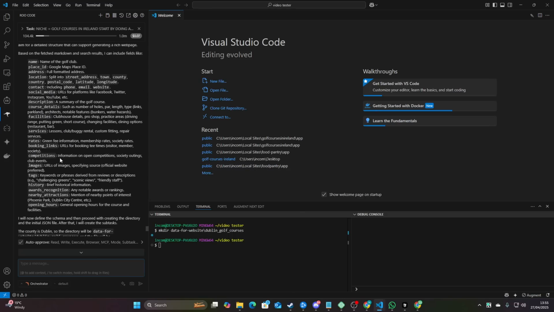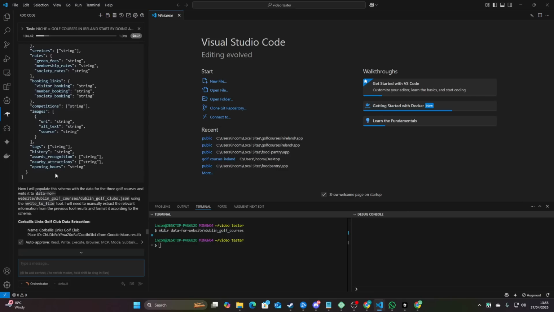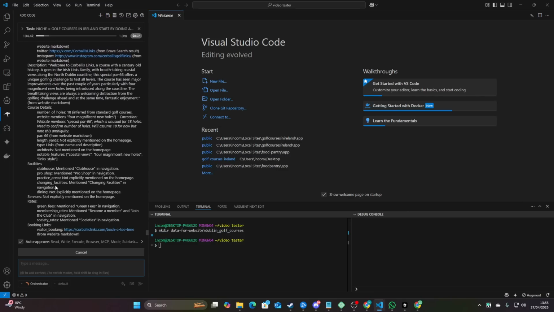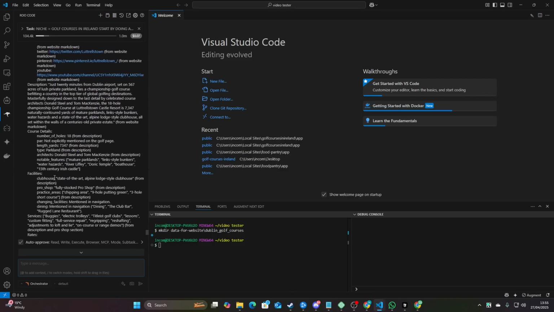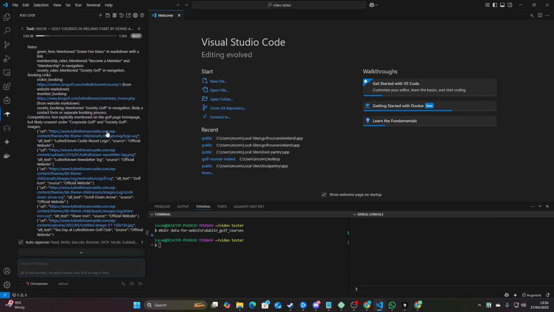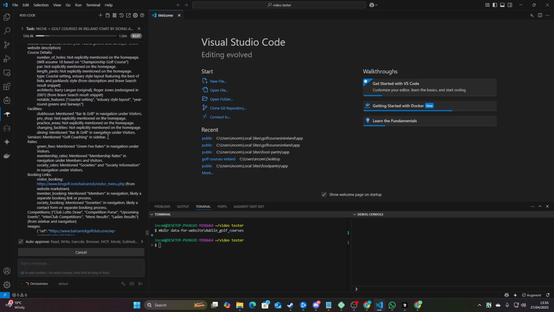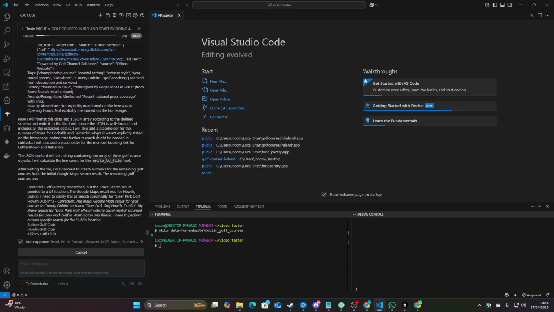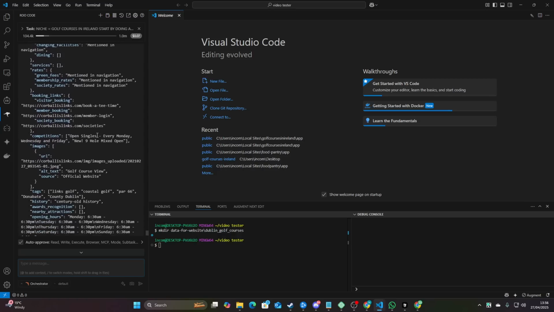Okay, so it's not following what I asked it to do whatsoever, but it's not the end of the world. It's got a pretty good schema here, to be honest with you. Yeah, this is fine. The schema's nice for sure. It's done that very, very quickly at a very low cost as well. Look at that. 0.07, that's absolutely nothing. I mean, it's got some pretty good results here. This is looking good so far.